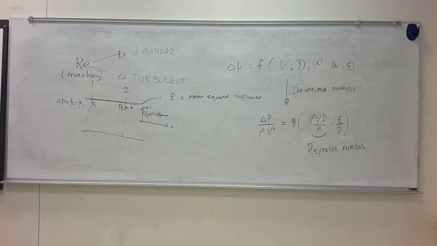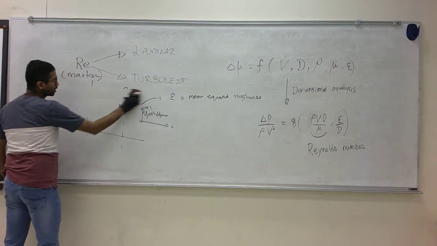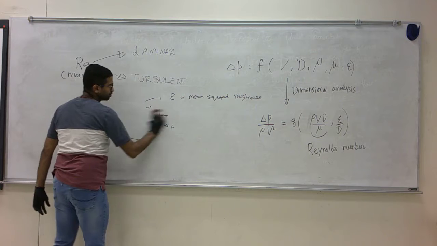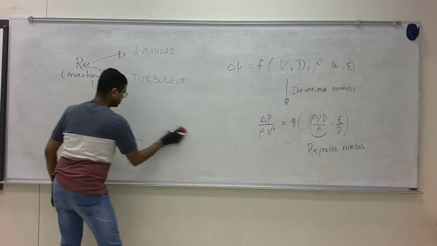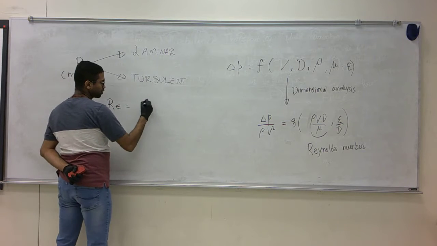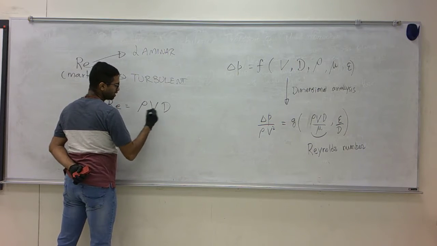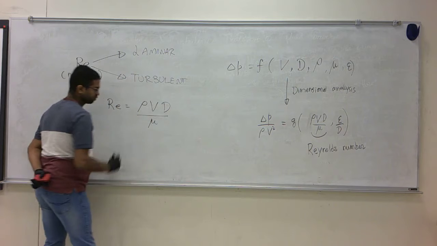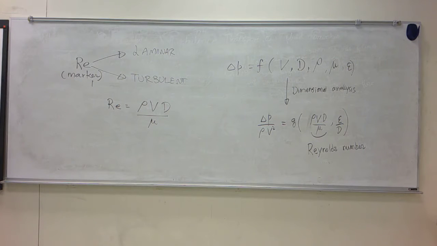Okay, let's see how that is. If you think about the Reynolds number, this is rho V d over mu.